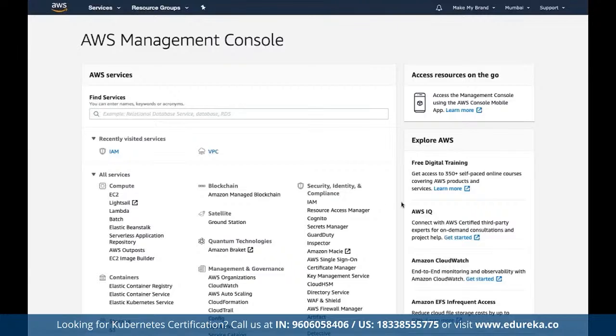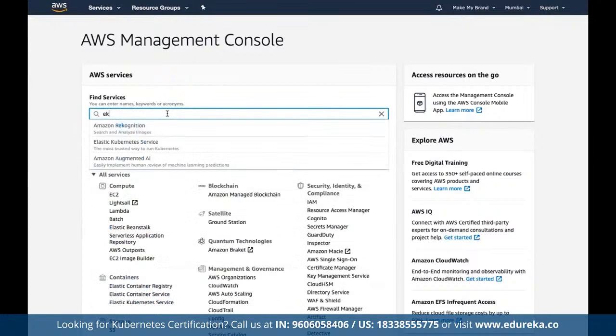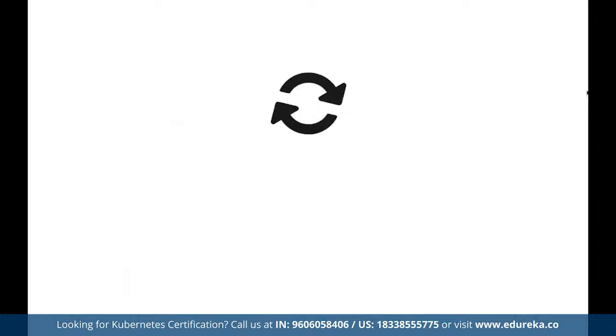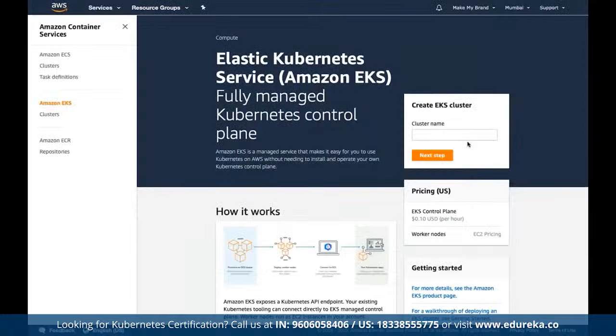Now, once we have the VPC and role created, we can come back to our EKS cluster. Here we can search for the service name EKS, Elastic Kubernetes Service. Let's open this up. This is the dashboard for Elastic Kubernetes Service, a fully managed Kubernetes control plane service offered by AWS.